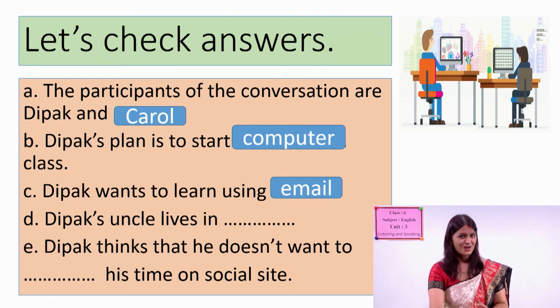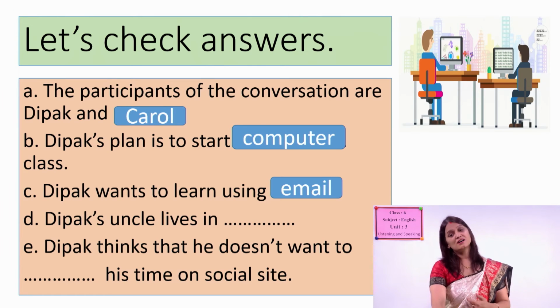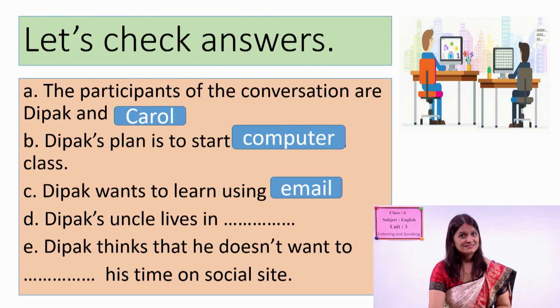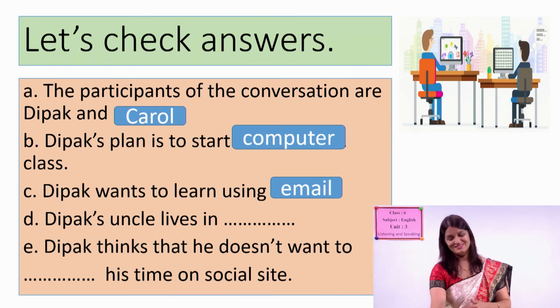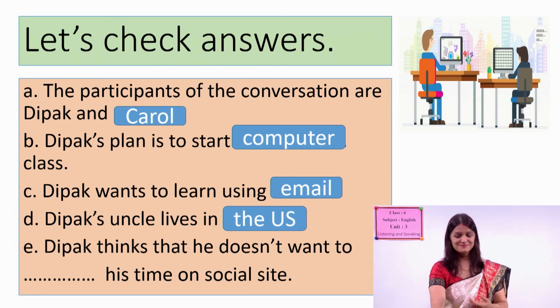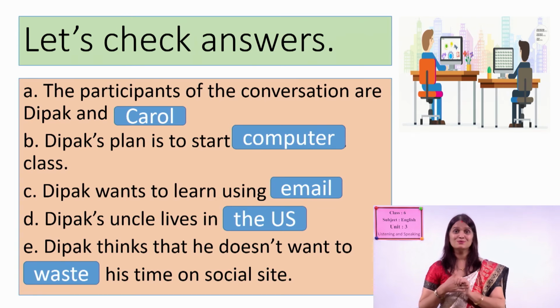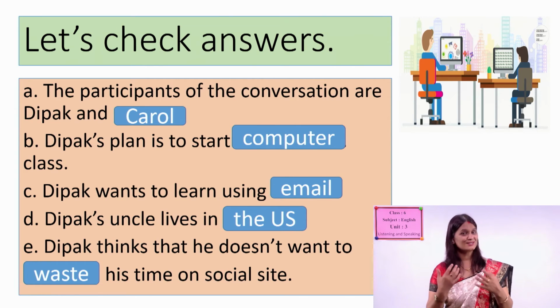So he wants to learn how to use email. So Dipak's uncle lives where? Good. In the US, right? So Dipak thinks that he does not want to what? Waste his time on social sites. He does not like to waste his time on social sites.